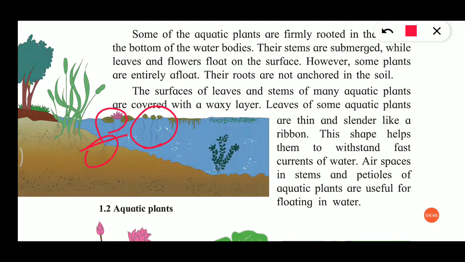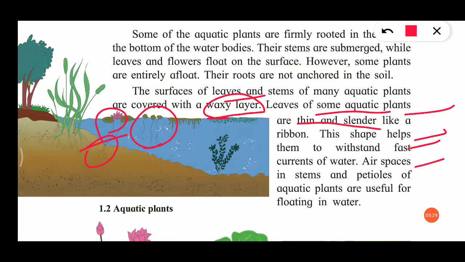The surface of leaves and stems of many aquatic plants is covered with wax. The leaf surface or stem surface of aquatic plants is covered with a waxy layer, a sticky waxy layer. Leaves of some aquatic plants are thin and slender like ribbon. This shape helps them to withstand the fast current of water. Because of this, they can stay in the current of water.